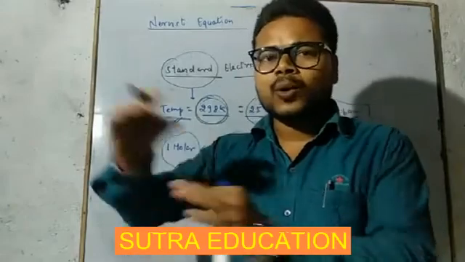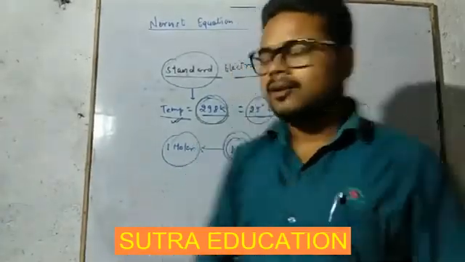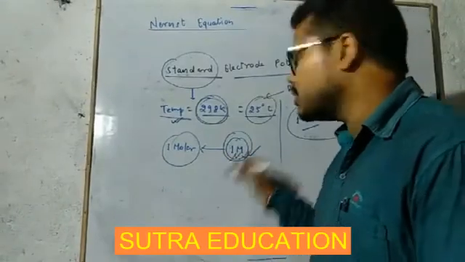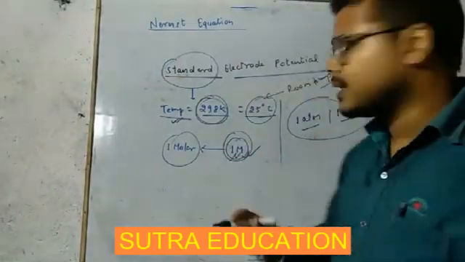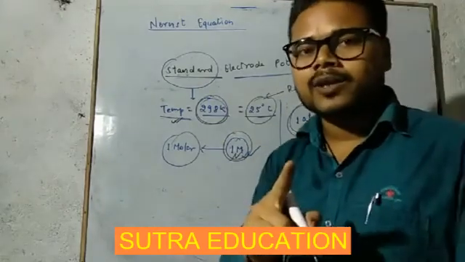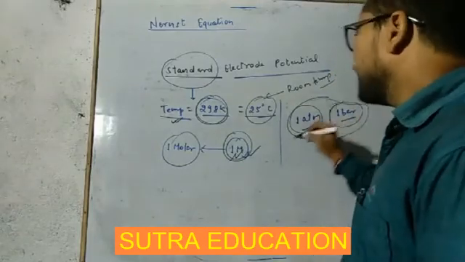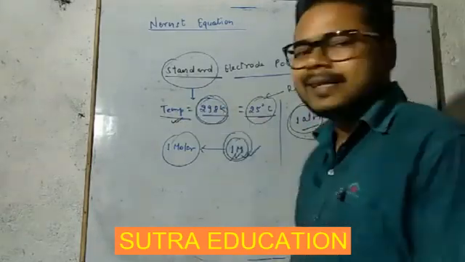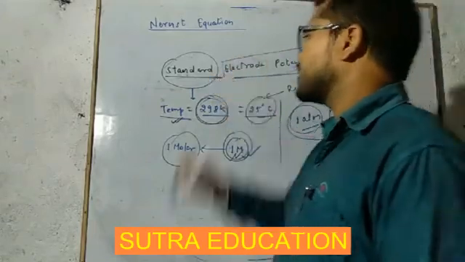So in both the half cells we were assuming the concentration of the solution to be 1 molar. And if any gas was there, then we were maintaining its pressure equal to 1 atmospheric pressure, or nearly 1 bar. And at these conditions, the measured electrode potential was called standard electrode potential.